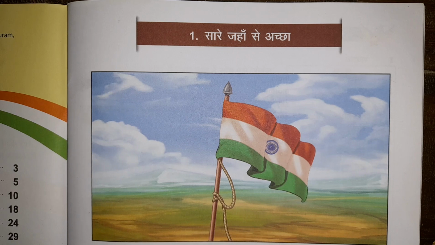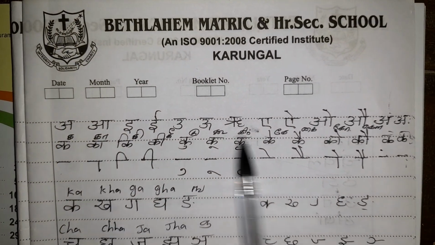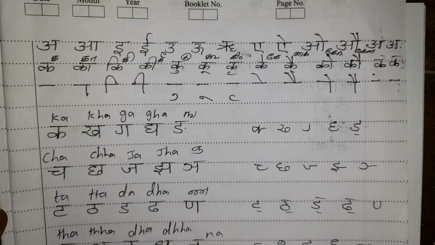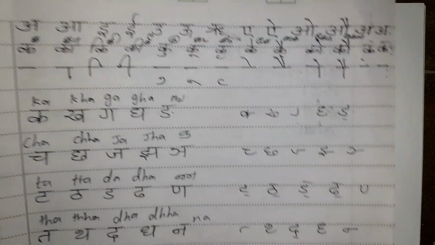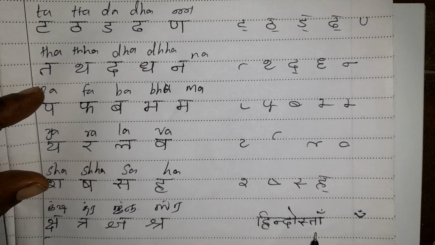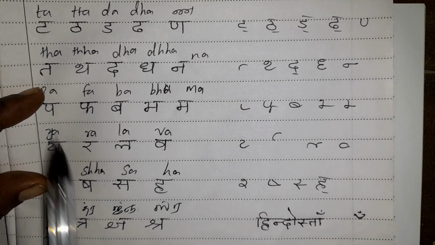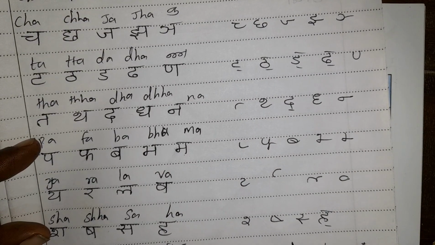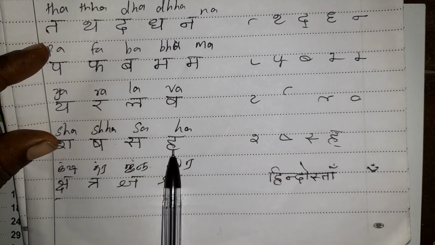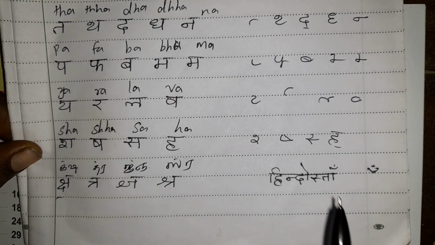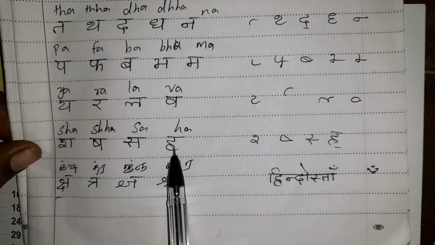Now listen, I will give a simple method to read. Look here, all. I have given here Swarakshar, Barakadi, Vyanjanakshar and half letters. Suppose you have to read this word, Hindustan. Listen how you have to find it from these letters. First you have to find the letter Ha. You can write it on a paper like this, fully in one paper, so you need not look here and there.